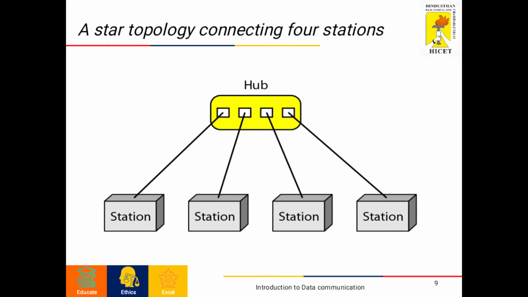Its advantage is that it is easy to install and reconfigure. Moves, additions and deletions involve only one connection between the device and the hub, so it is very easy. Another advantage is that if one link fails, only that link is affected, and all other links remain active. The main big disadvantage of the star topology is the dependency of the whole topology on one single point, the hub. If the hub goes down, the whole system is dead.